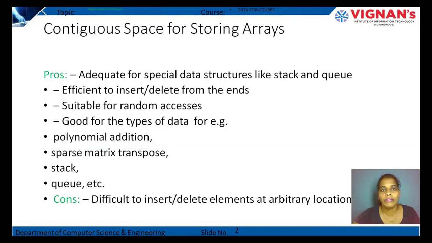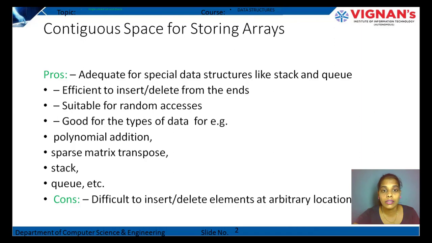See, before starting the concept of linked list, we need to learn the pros and cons of the arrays. Why? Because these cons are eliminated in the linked list. First of all, it has the advantage of suiting special data structures like stack and queue.